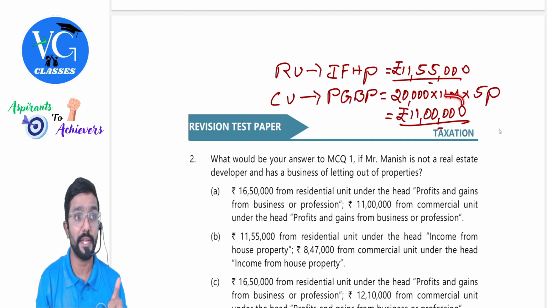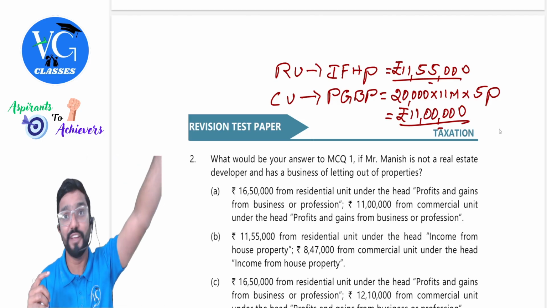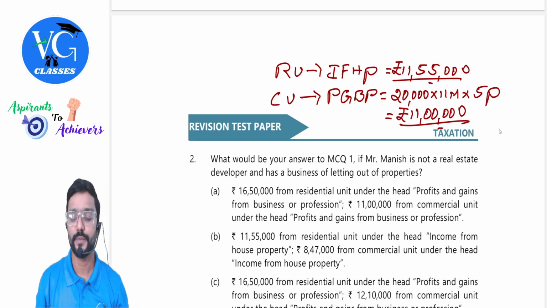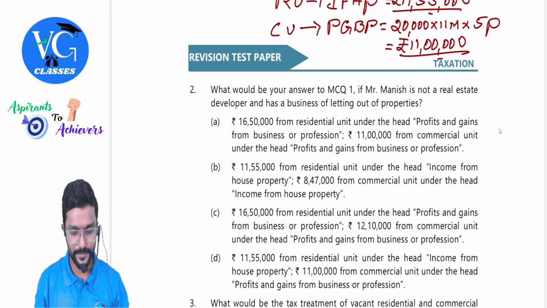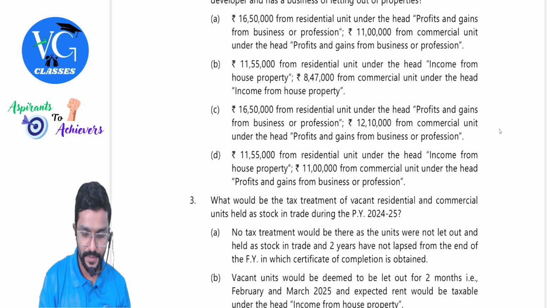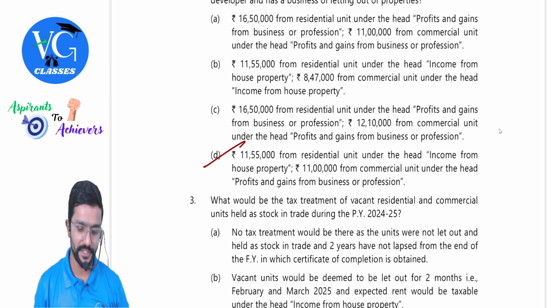Hope you understood. This is a tricky point. Please be careful. For commercial unit, if you are calculating under the head house property, figure will be different. Under the head PGBP, figure would be different. Okay, sir. So 1155 and 11 lakh. Let me just read it. 11 lakh 55,000 from residential unit under the head house property, correct? 11 lakh from commercial unit under the head PGBP, right?